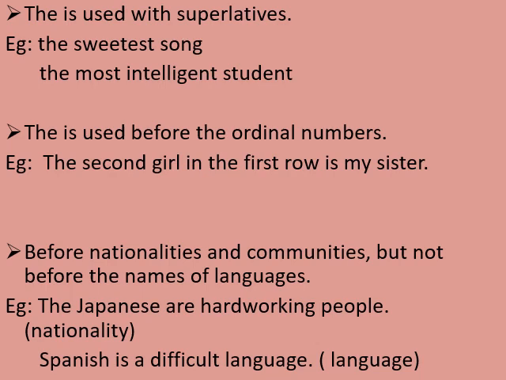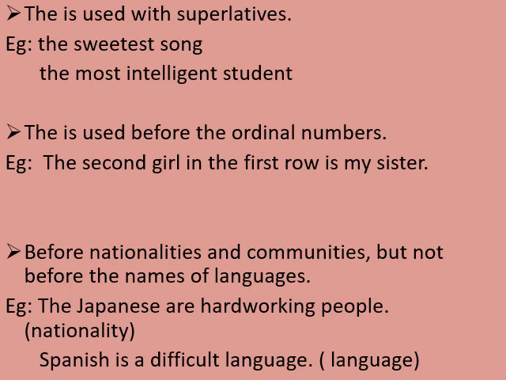The second example given is the most intelligent student. The positive degree is intelligent, when there is no comparison. Comparative degree becomes more intelligent, and the superlative degree is most intelligent. As the word given over here is most intelligent, which is in the superlative degree, we have used article the in front of it.